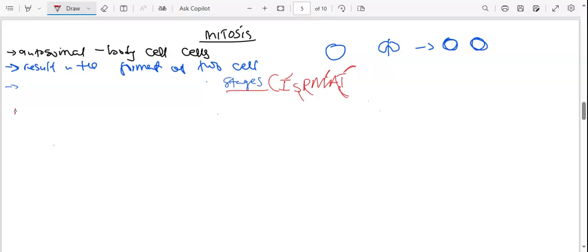So stage one, we call it interphase. So what is happening under interphase? Under interphase, we'll find some gates. For a cell to grow like that, it goes through some gates. We'll call them gate 0, gate 1, gate 2, like that.